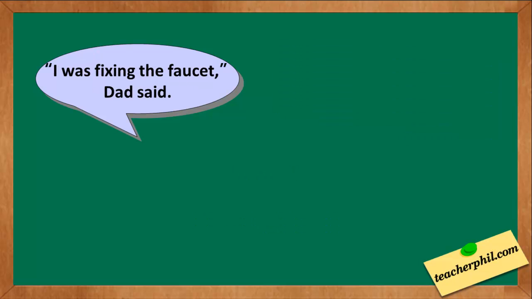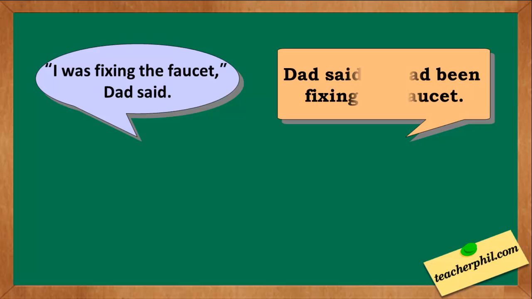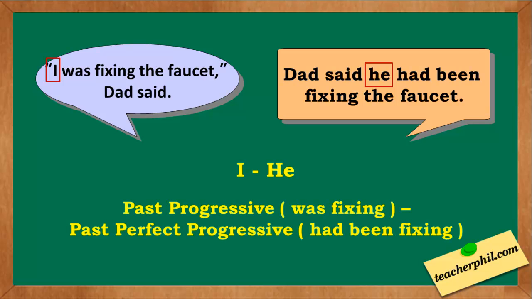The last one: "I was fixing the faucet," Dad said. The indirect speech is "Dad said he had been fixing the faucet." The pronoun I was changed into he, while the verb in past progressive, was fixing, was changed into past perfect progressive, had been fixing. Did you get them right?